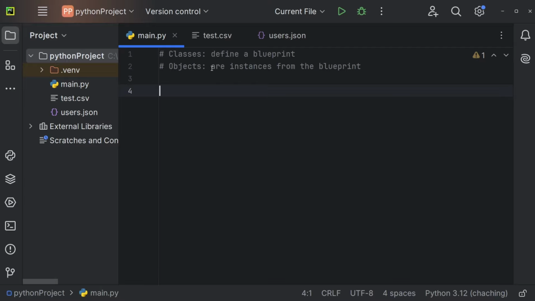But not every human is the exact same. So you could say that every single human is an object, so an instance from the blueprint. We might have the human with the name Jonas, we might have the human with the name Mary, and so on. And let me show you how this works in Python.